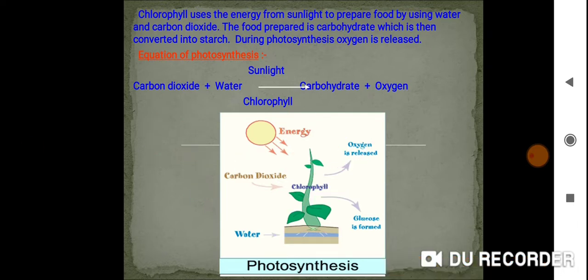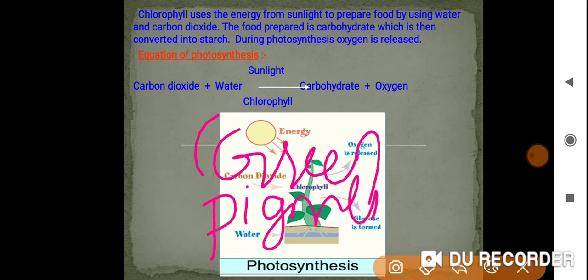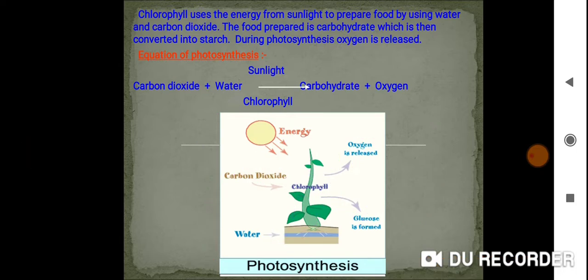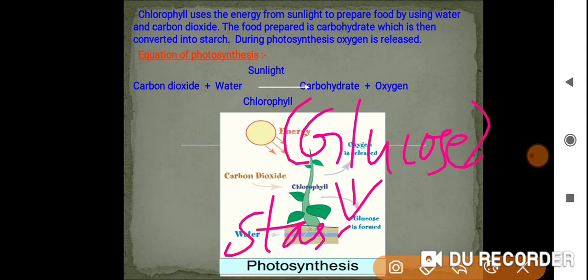Okay. Leave it. I will come back to chlorophyll. It's a green pigment. So carbohydrate in the form of glucose, then after it's converted as starch.